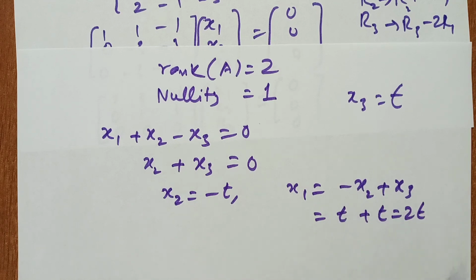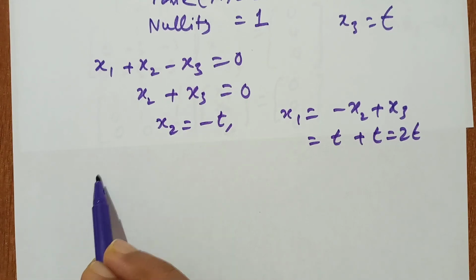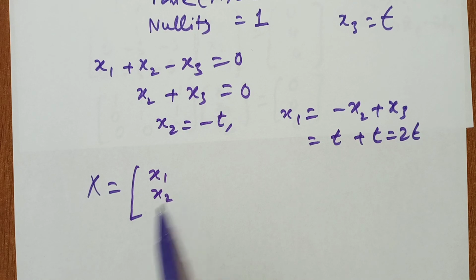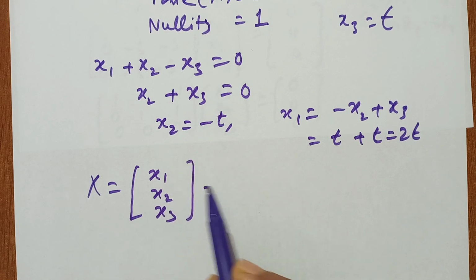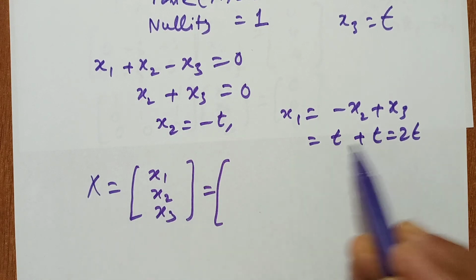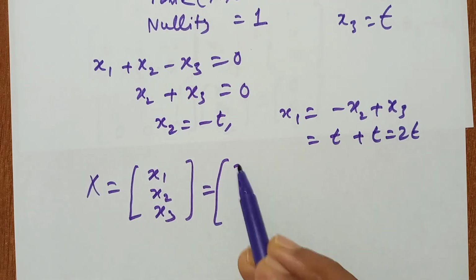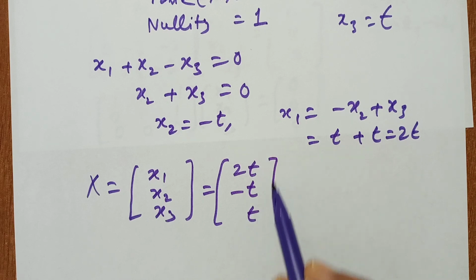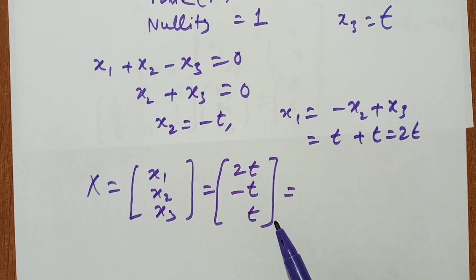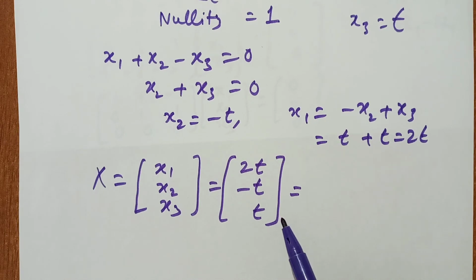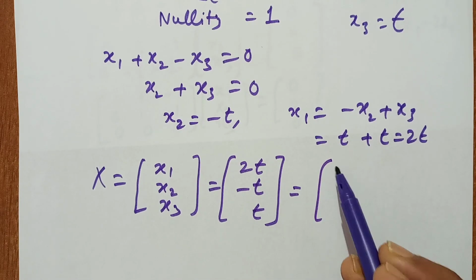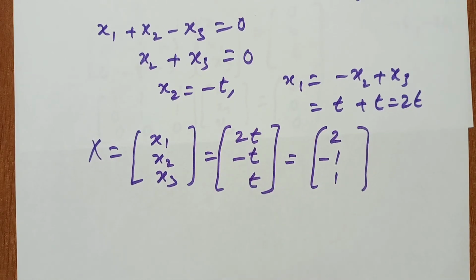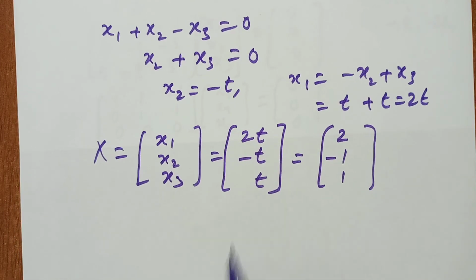So what is the eigenvector? X is equal to (x1, x2, x3), where x1 is 2t, x2 is minus t, x3 is t. For simplification we put t equal to 1. So this is (2, minus 1, 1) for t equal to 1. So this is another vector, and so we get three vectors.